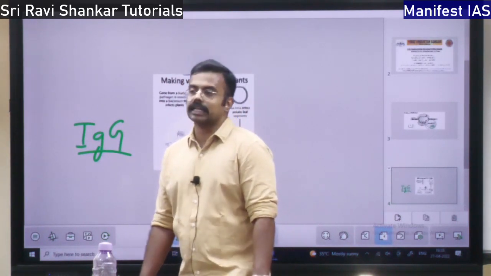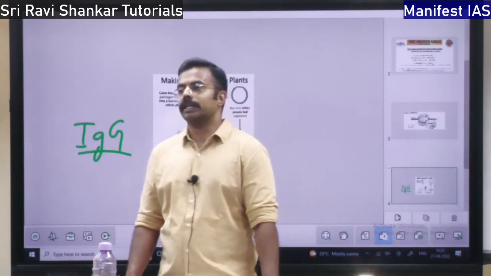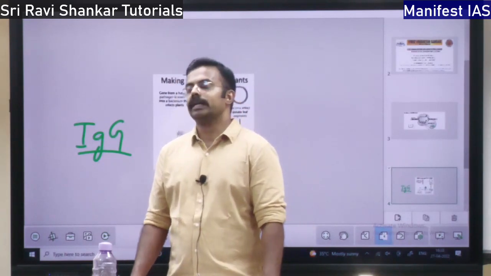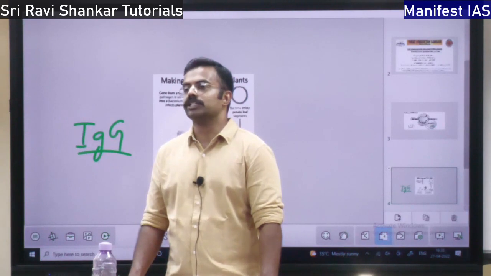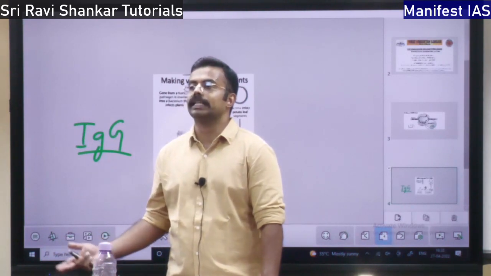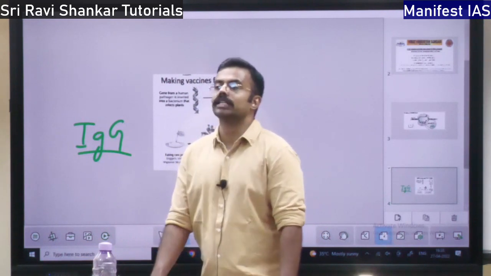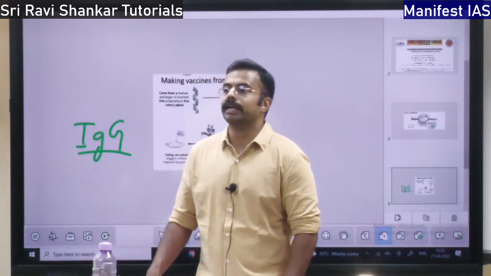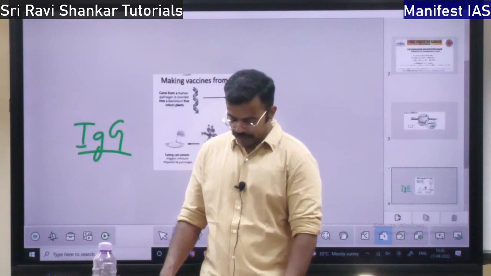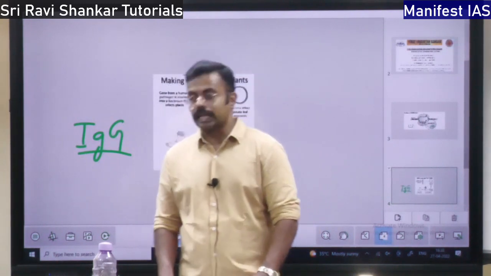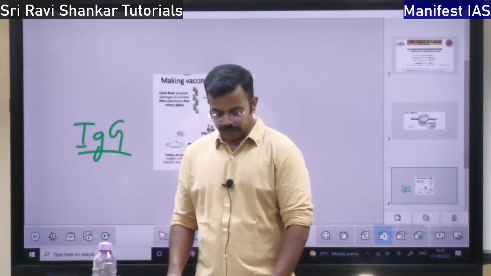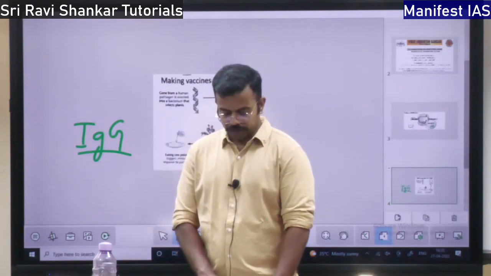So what are the risks associated with plasma therapy? If proper checking is not done, it might lead to the spread of hepatitis B, HIV, all these types of viruses. Also it might cause allergy. A person's body might not accept another person's blood. And also it might lead to lung damage. All these things are the negatives, right?